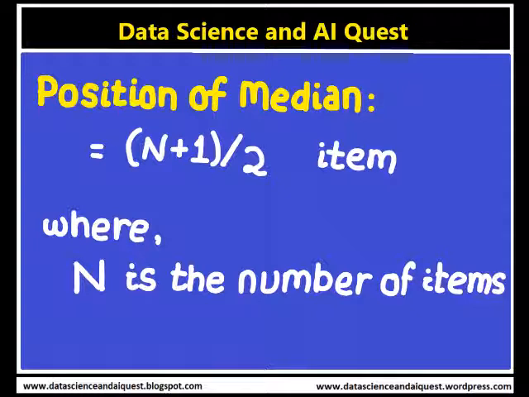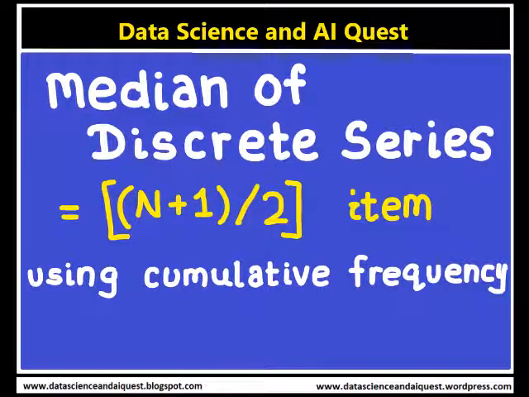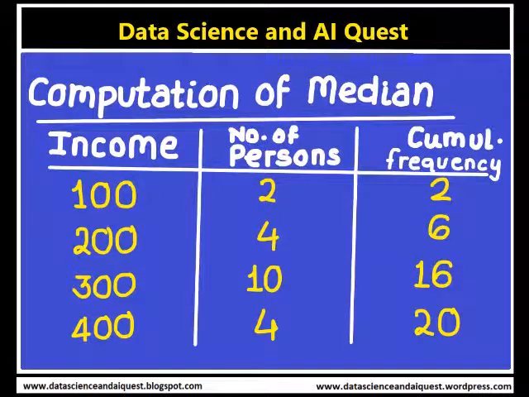Now let's see how the median of a discrete series can be calculated. In the case of a discrete series, the position of the median, that is the (n plus 1) by 2 th item, can be located through cumulative frequency. The corresponding value at this position is the value of the median. Now let's take an example to understand the method.